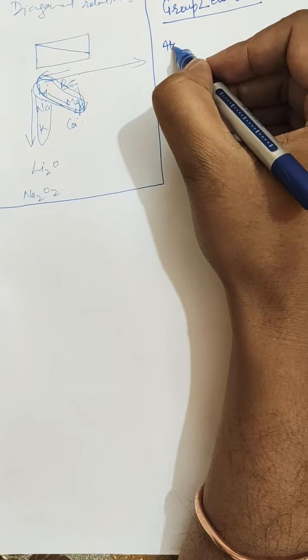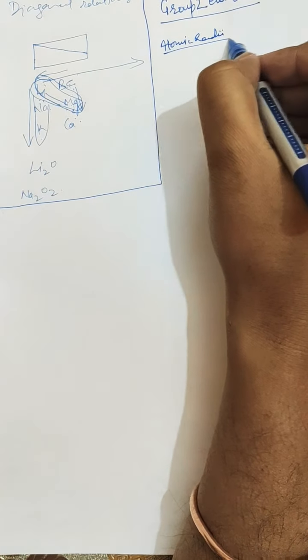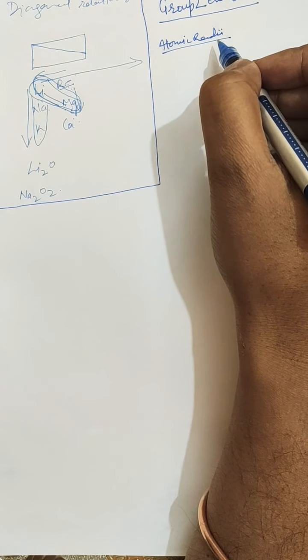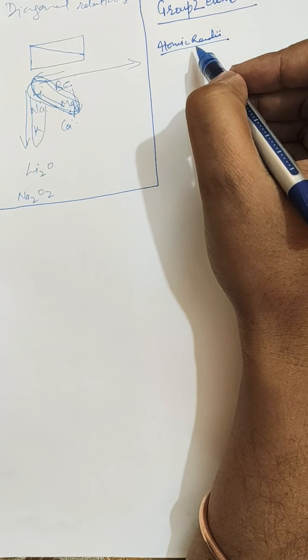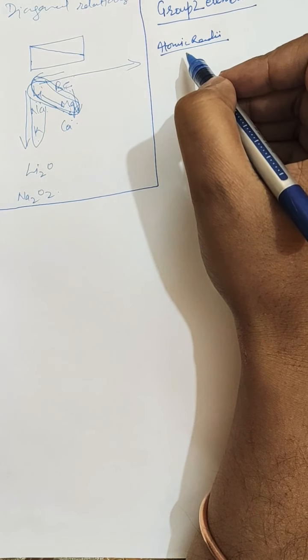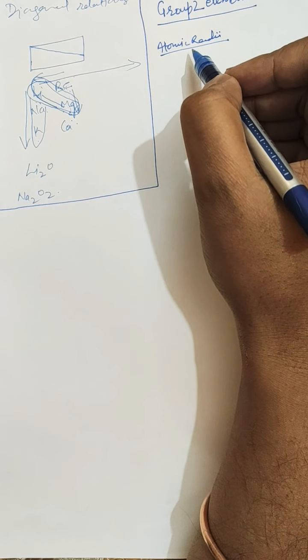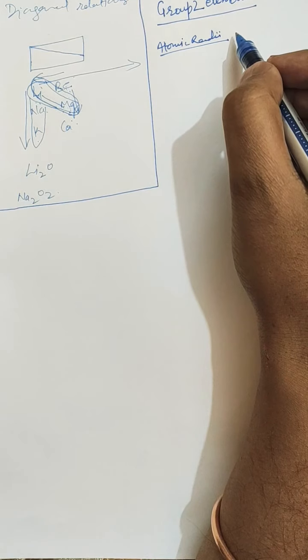First of all, atomic radii. Downward the group, the size of the atom will increase, so atomic radii will also increase. Whereas if we compare this group with the adjacent groups like group 1 or group 3, the atomic radii of group 2 elements will be smaller than group 1 elements due to increase in the nuclear charge and addition of the electron to the same subshell.